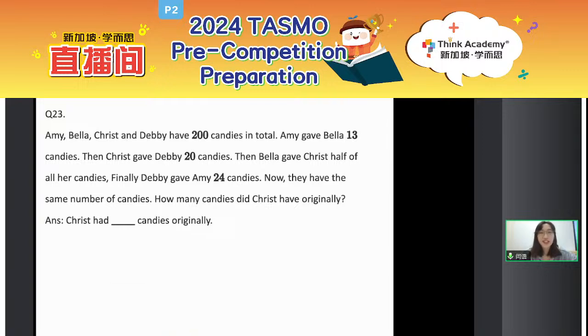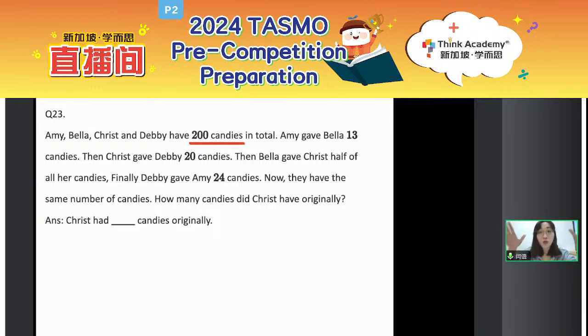I know that this question seems very confusing to many students, right? A, B, C, D have 200 candies in total. And then A gave B 13 candies, C gave D 20 candies, then B gave C half of all her candies. Finally, D gave A 24 candies. Wow, so confusing. This person give that person give that person, right?